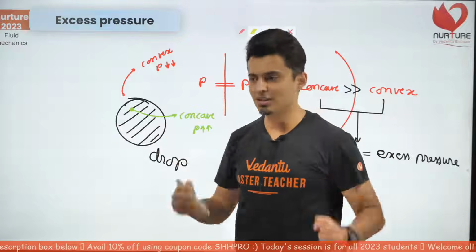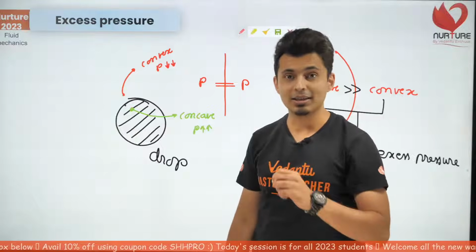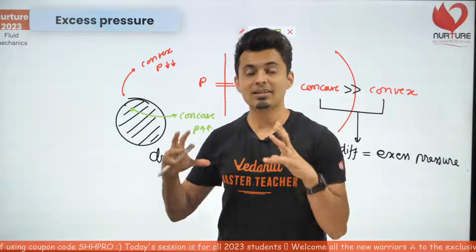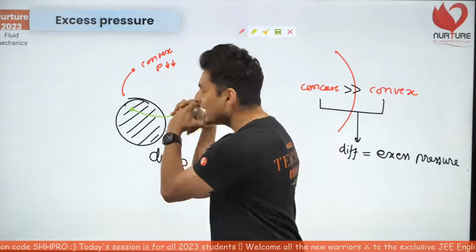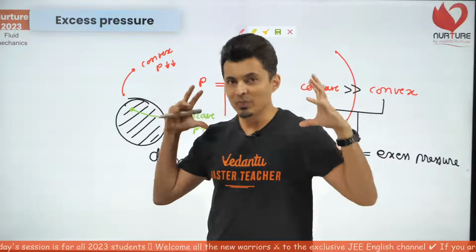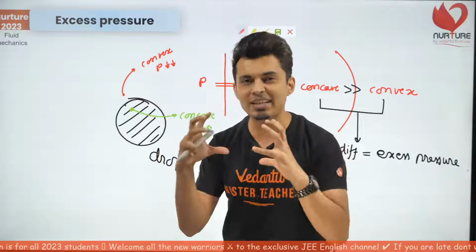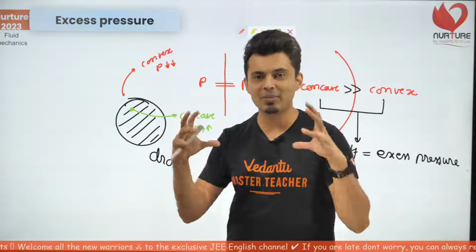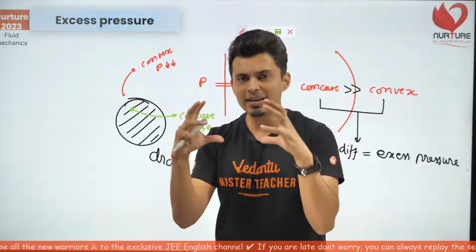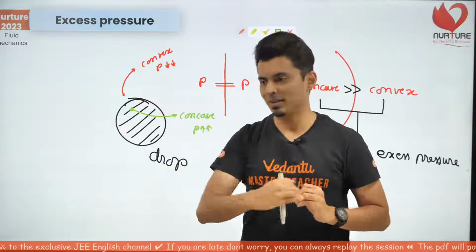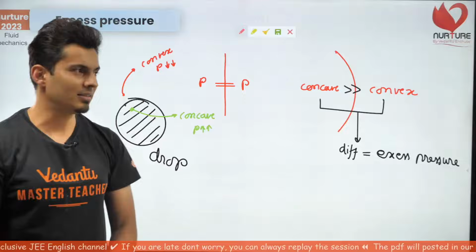And surface tension is responsible for that, because surface tension is going to contract the surface. It's trying its best to squeeze that surface, but it's not able to do much because water is not so easily compressible. So at the most, it just increases the pressure a little bit beyond the outside atmospheric pressure. I hope that makes sense.